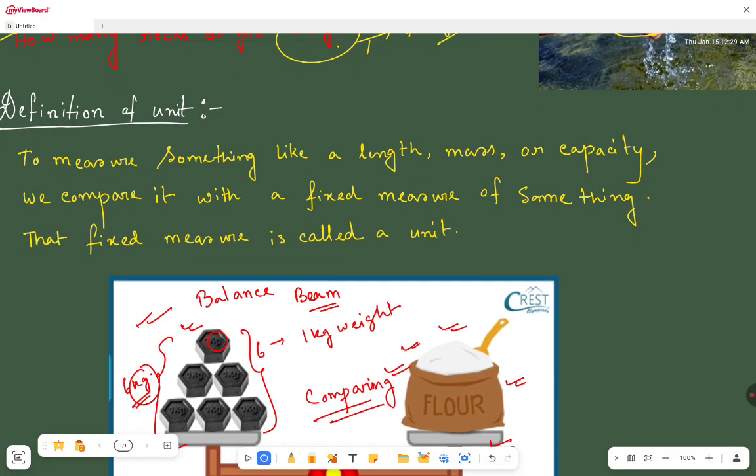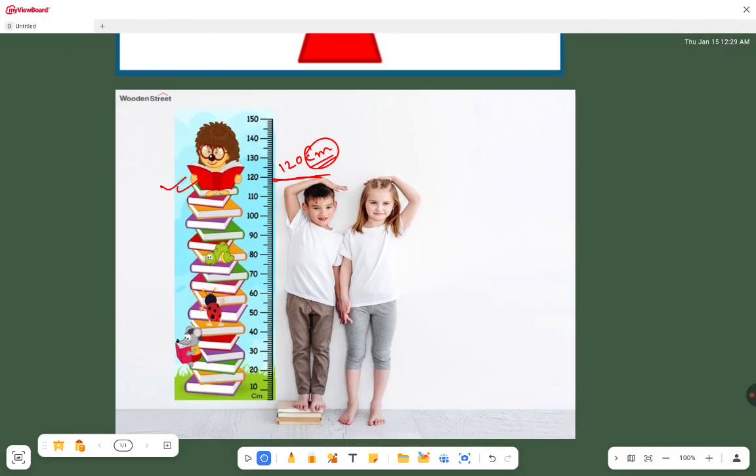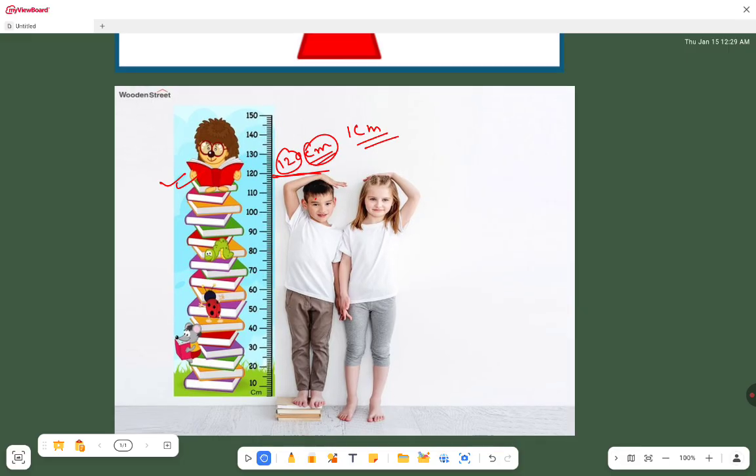So here we are measuring this flour with 1 kg. So this 1 kg is the unit. Now we are measuring our height with centimeter. How many centimeters is our height? It is 120 centimeters. So this 1 centimeter is the unit. I think the definition of unit is clear to all of you.